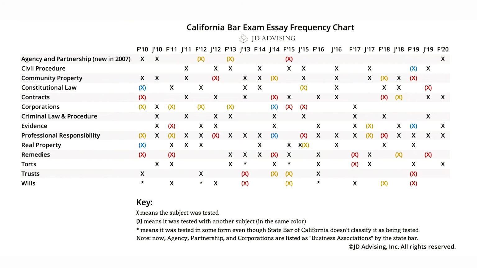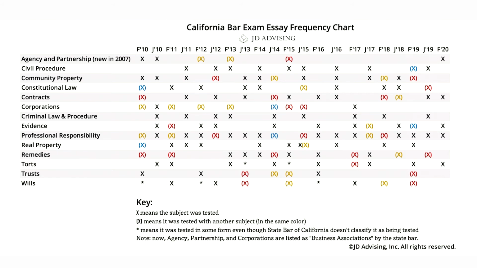Some of the other subjects you'll notice come up rather sporadically. So for instance, Crim Law and Crim Pro, maybe not as highly tested as some of the others. Additionally, we already talked about agency and partnership, corporations, and in recent administrations, not quite as many X's as we see for some of the others.